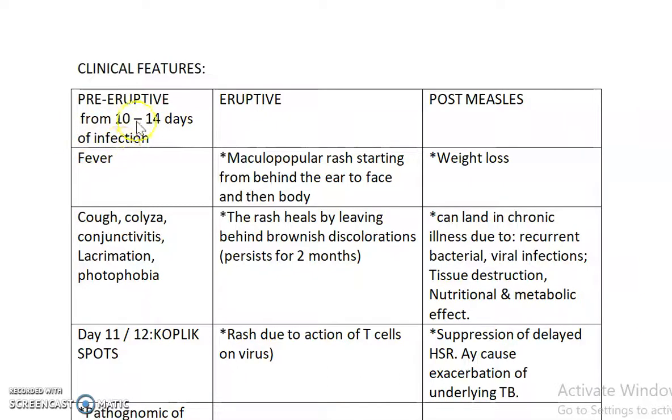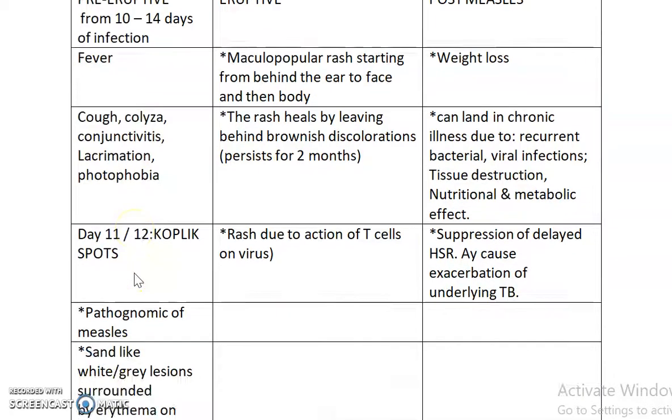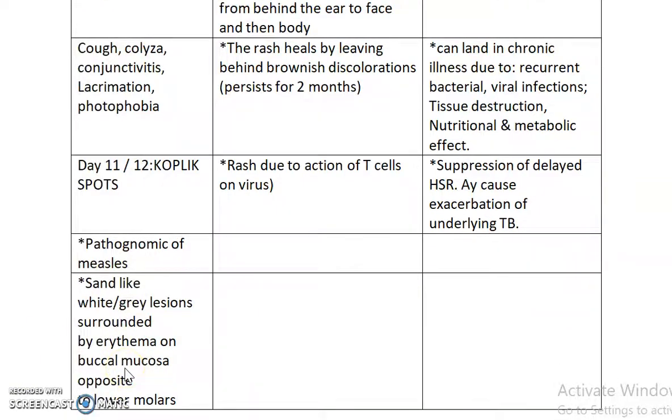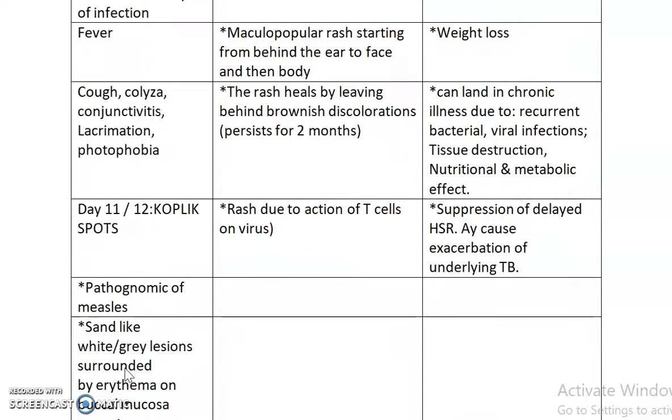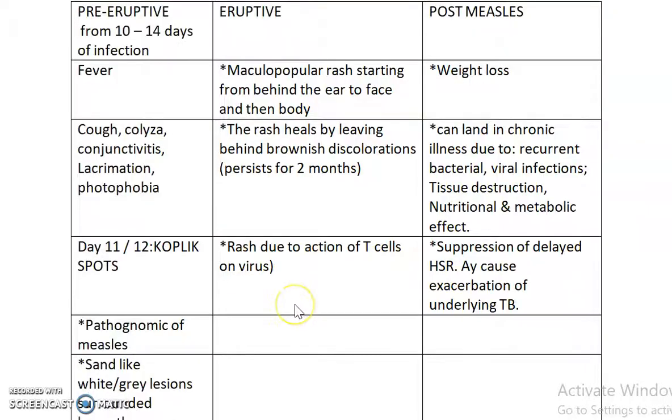From 10 to 14 days of infection, it's characterized by fever, cough, coryza, conjunctivitis, lacrimation and photophobia. On day 11 or 12, there are Koplik spots. I have told that they are pathognomonic of measles: sand-like white or grey lesions surrounded by erythema on the buccal mucosa opposite to the lower molars. This is the perfect description of the Koplik spots, you have to remember.